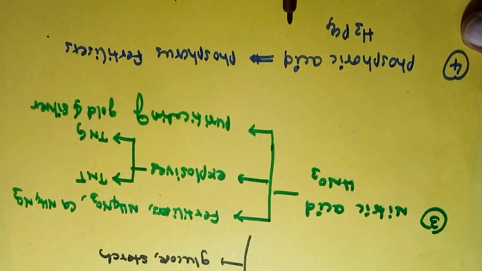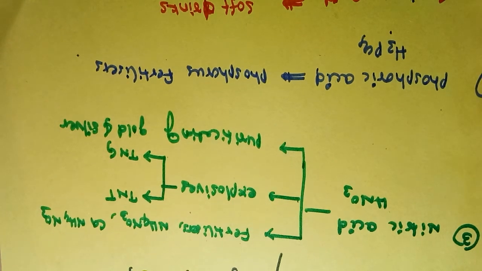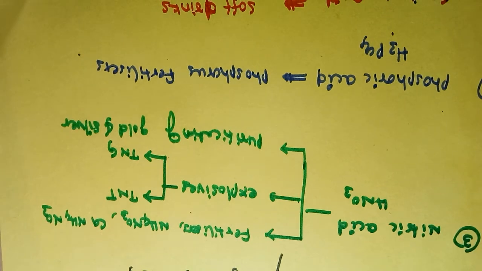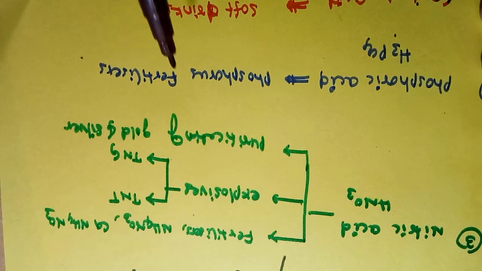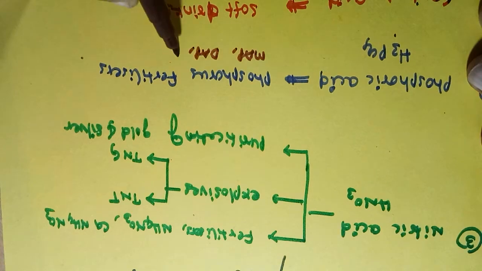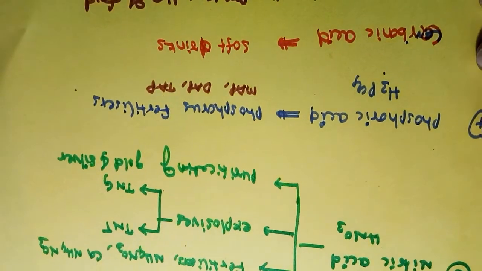Next one, phosphoric acid, H3PO4. Phosphoric acid is used to prepare phosphorus fertilizers like calcium phosphate. Next one, MAP, monoammonium phosphate, DAP, diammonium phosphate, TAP, triammonium phosphate. In order to prepare these fertilizers, we use phosphoric acid.